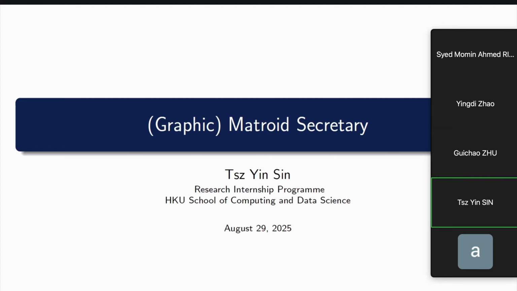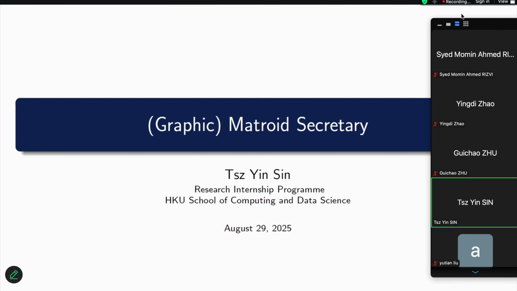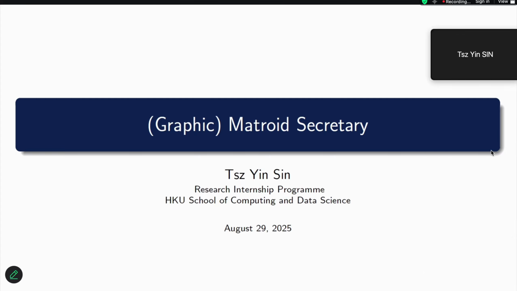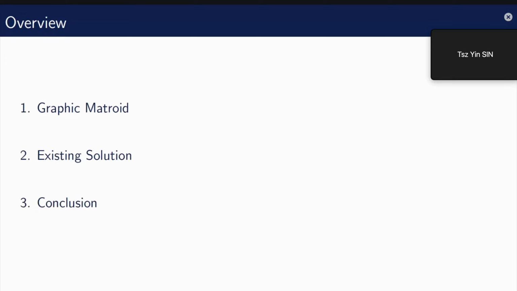Okay, hi everyone. I'm Daniel, and after the matroid secretary problem has been defined, I'm going to introduce a specific case, the graphic matroid, which is a matroid defined from a graph and is relatively easy to understand. So let's get started. In this presentation, I will first define what a graphic matroid is again, and then, as we don't have any new concrete results, I will talk about an existing solution for the graphic matroid secretary problem that is 2e competitive.